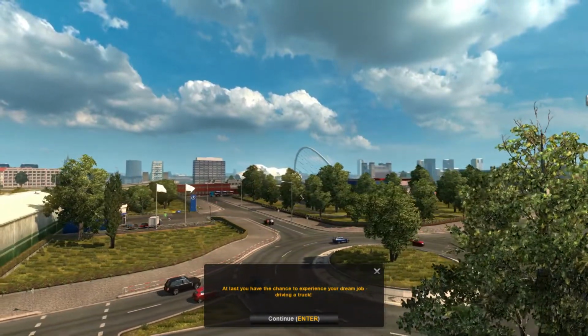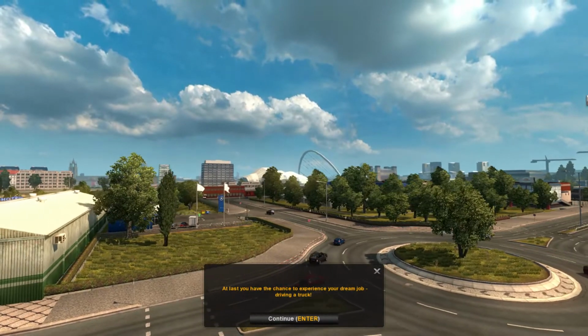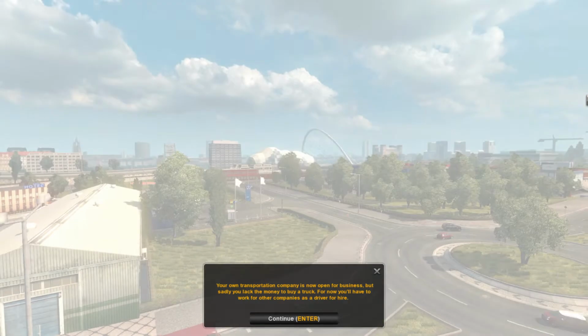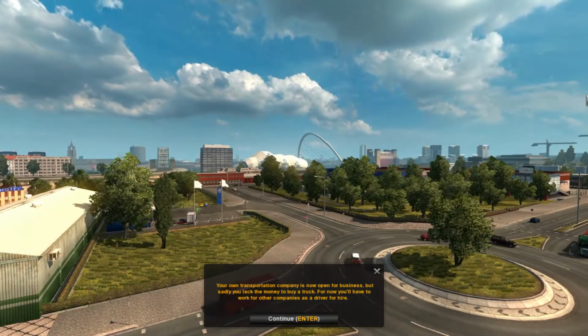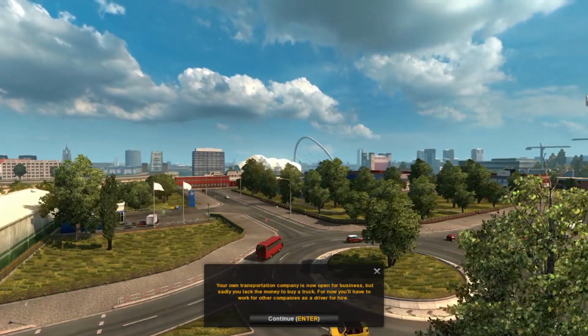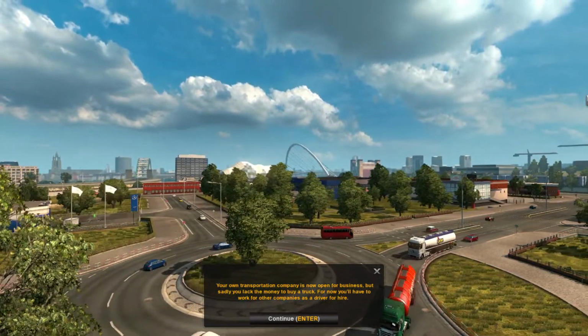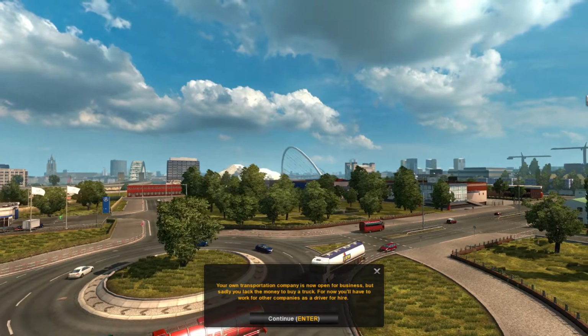The trick is to make sure your dream days are more than your nightmare days. Press enter again. So you own a transportation company. Now, your own transportation company is now open for business, but sadly you lack the money to buy a truck. For now, you'll have to work for other companies as a driver for hire.